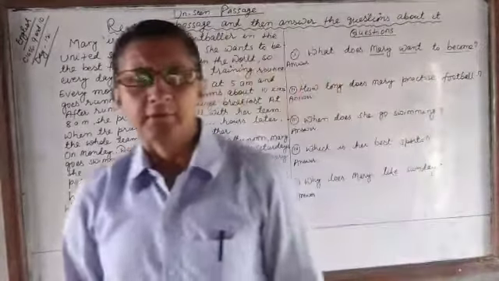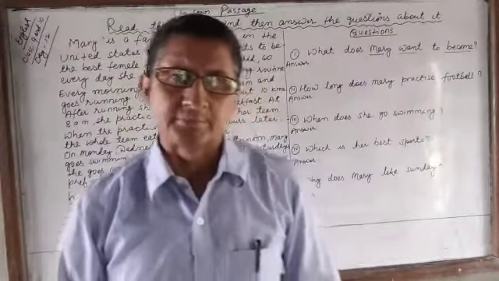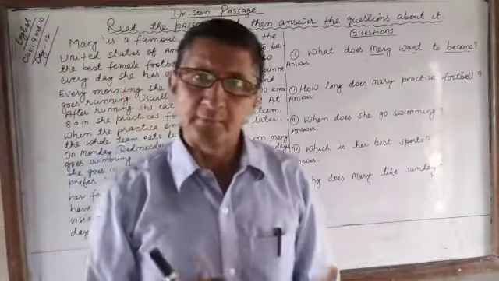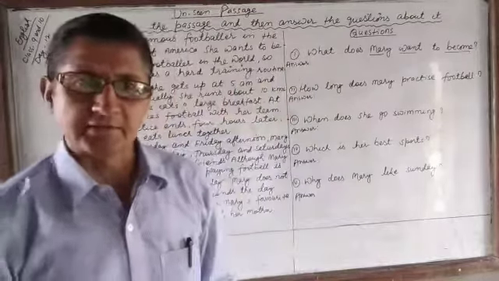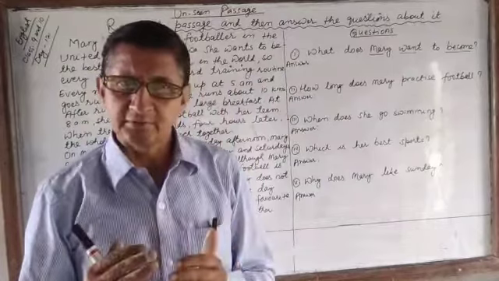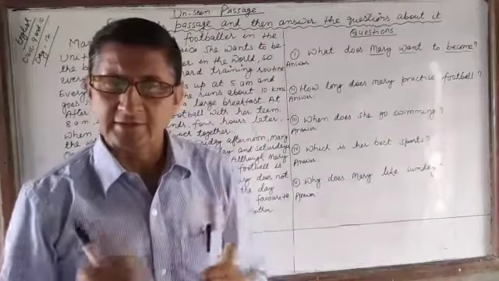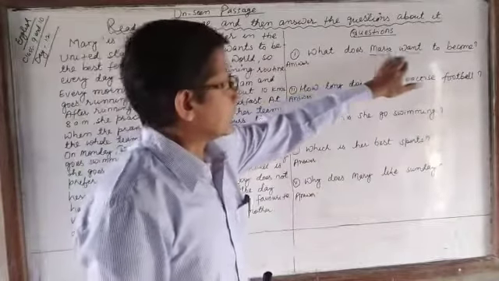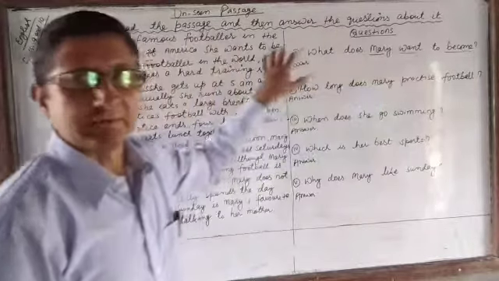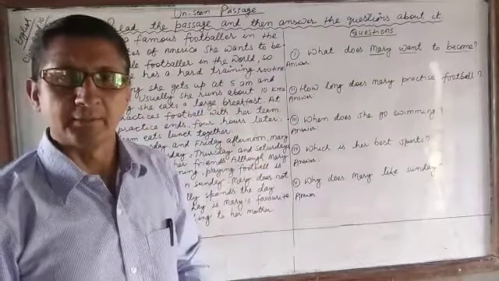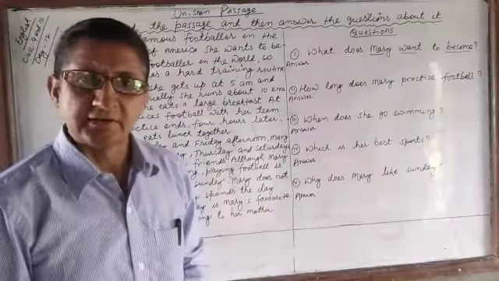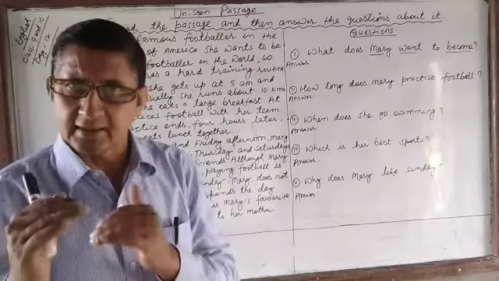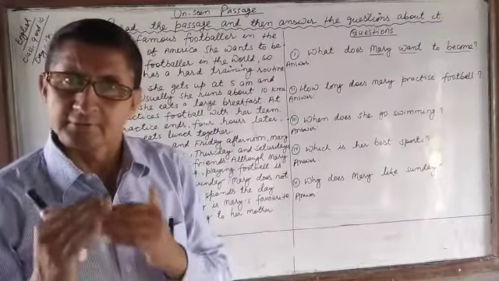In this way, you have to read the passage after reading the questions. While reading the passage, wherever you come across a keyword, stop there, underline it and locate the answer which refers to the question. We have underlined the keywords in the question. While reading the passage, wherever and whenever you come across a keyword, stop there and underline the keywords or the sentence and locate the answer to that question.